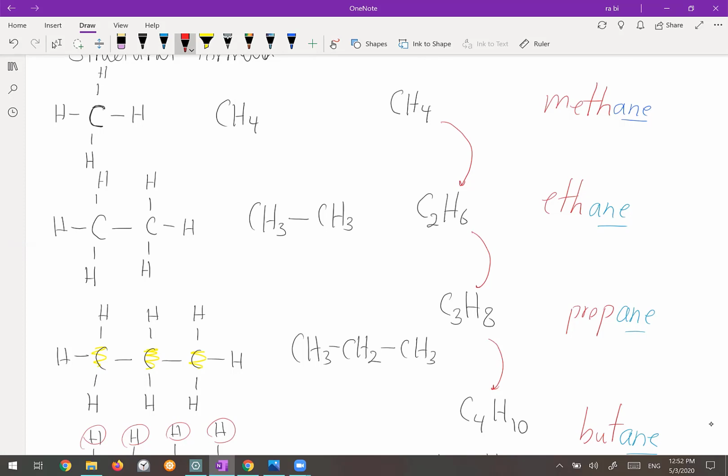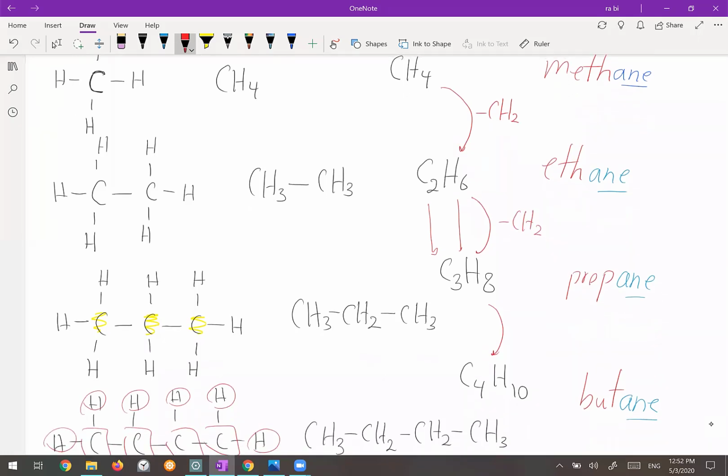So by increasing the number of the carbon in the molecular formula, a CH2 is being increased. So 1 carbon, 2 hydrogen, it becomes C2H6. For the next one, 1 carbon is added, 2 hydrogen. So another CH2 is added here. So the next one is also another CH2 is added here.